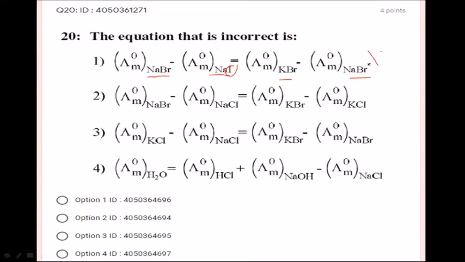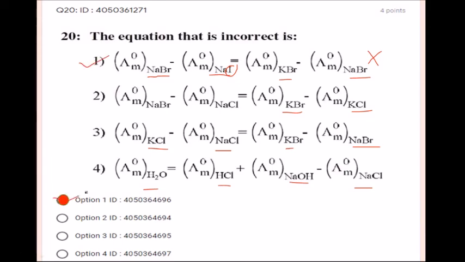This is incorrect. So what about this? Sodium bromide, sodium chloride, potassium bromide, potassium chloride. Yes, it is a balanced equation. So potassium and, right, KCl, NaCl, KBr, NaBr. Yes, it is balanced. If I take sodium hydroxide plus HCl, it is going to give water and NaCl. So they are written in equation form. Among all these statements, option 1 is the incorrect statement. So option 1 is the correct option, students.